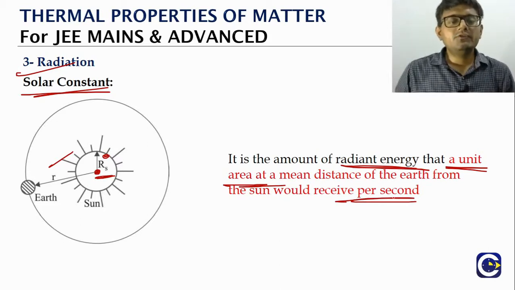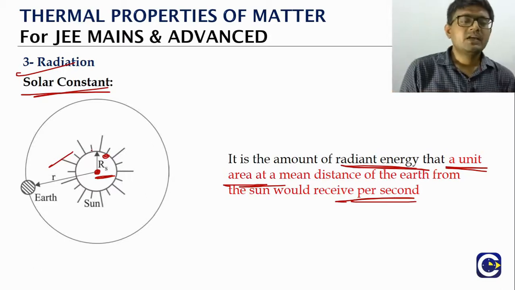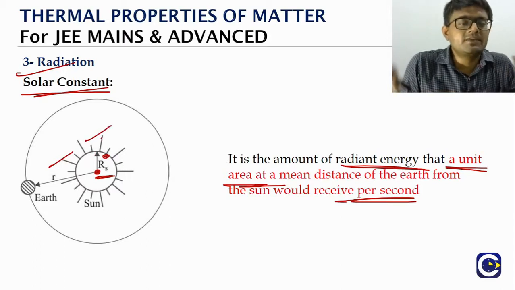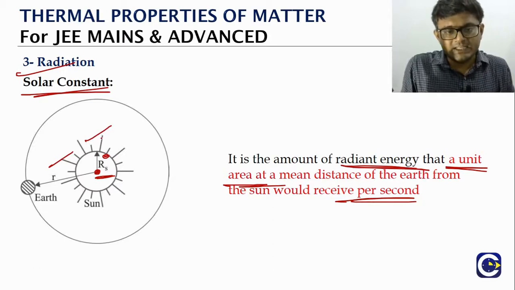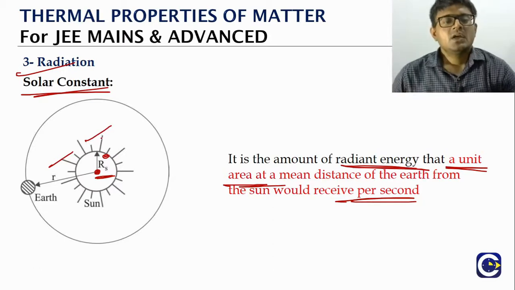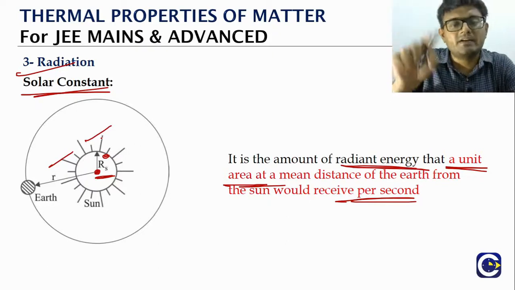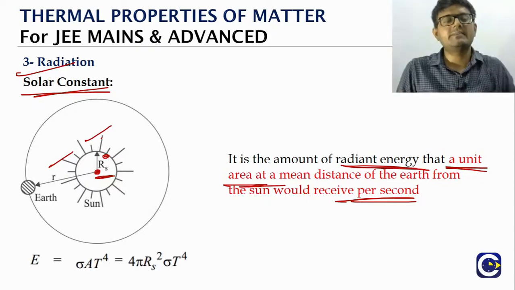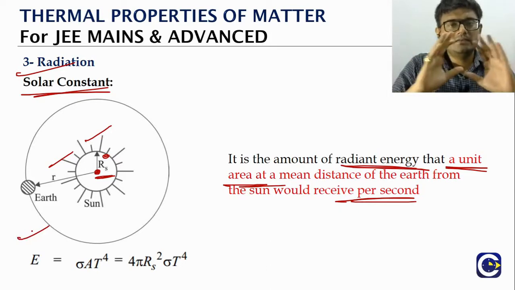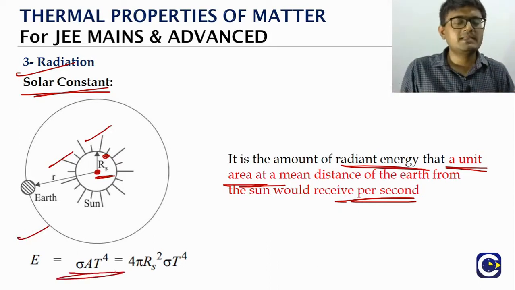Now if you look at how we measure it, think of it: where is the radiation starting from? It is starting from the sun, right? So what we will do is first look at what is the radiation power given by the sun. Assuming it is like a black body, what is the formula? Sigma A T power 4.